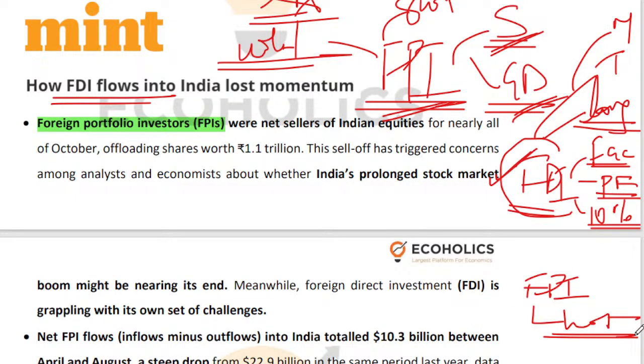Flowing in and flowing out very quickly, very volatile. So from a theoretical point of view, this is the bare minimum that you should be able to understand regarding foreign portfolio investment and foreign direct investment. Now that this little bit of theory is clear to you and you have a fair sense that yes, FDI is factory kind of investment and FPI is stock market kind of investment, right?